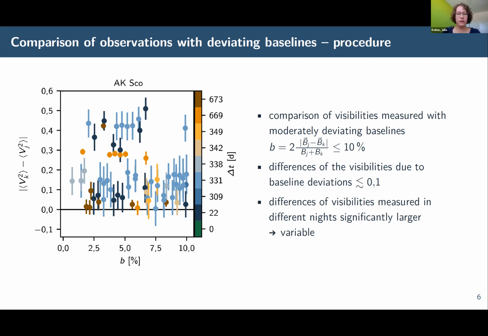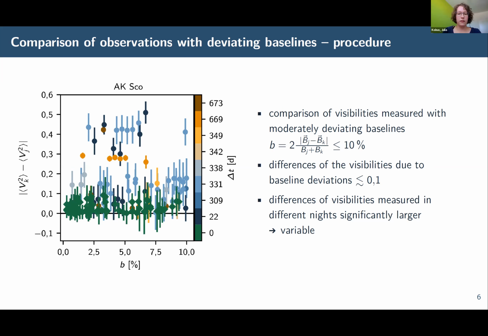For this purpose, we compared visibilities measured within a very short time interval of one night, in which we do not expect significant variations. We can see that these visibility differences are typically smaller. The differences of the visibilities measured with a larger time lapse of at least 22 days are much larger, which indicates that these additional deviations are caused by temporal variations of the brightness distribution.